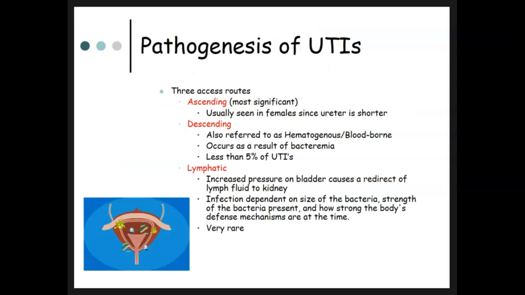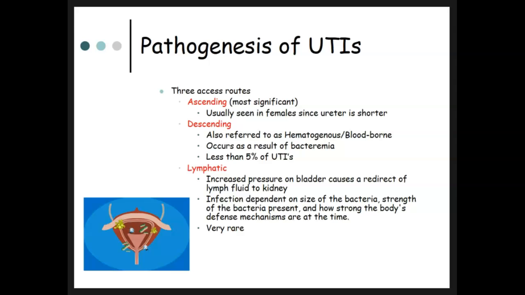There are 3 access routes pathogens have to the urinary tract, and the 3 access routes are the ascending, which is most significant, usually seen in females since the ureter is shorter, descending, which also is referred to as hematogenous or bloodborne.